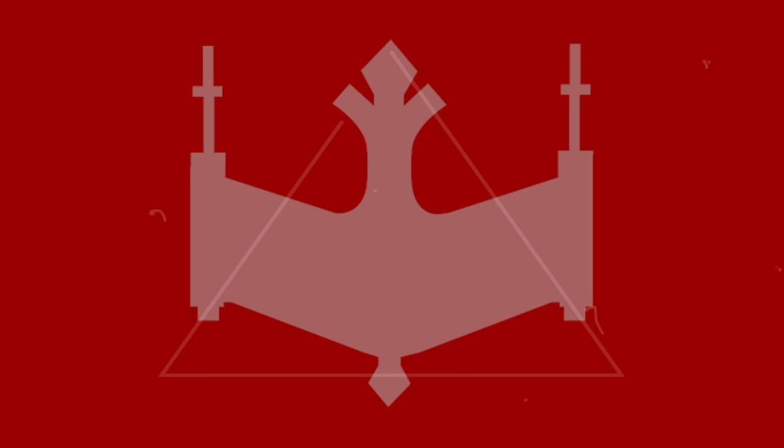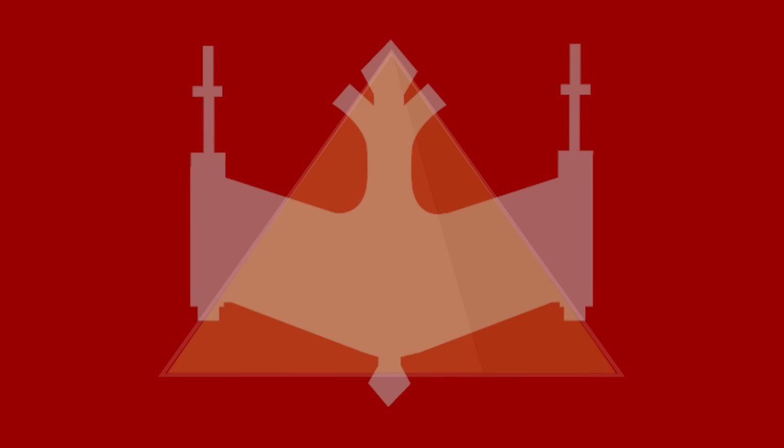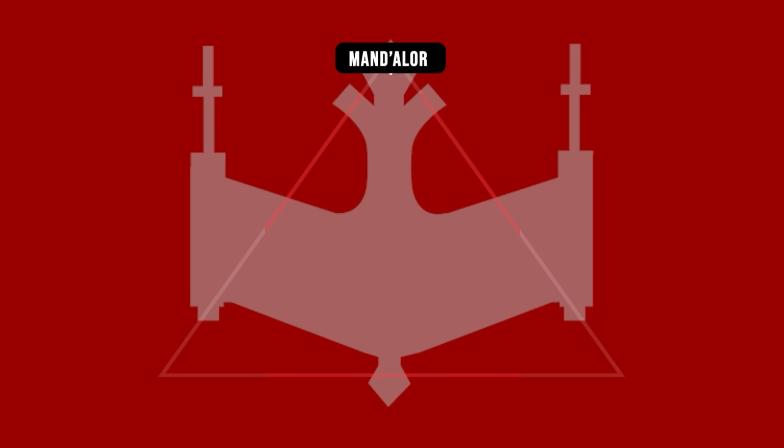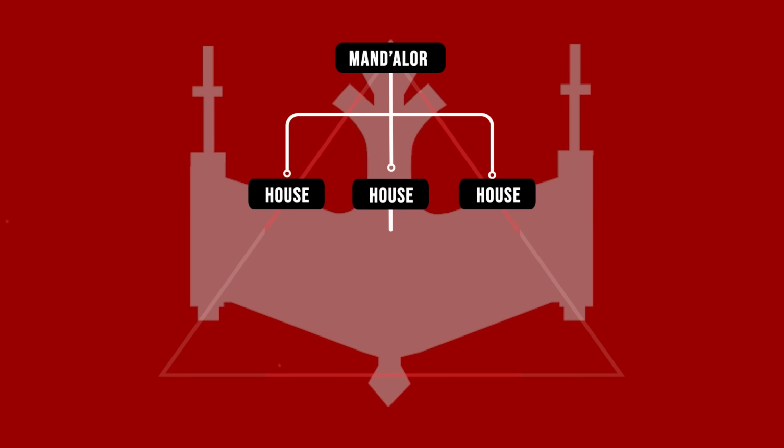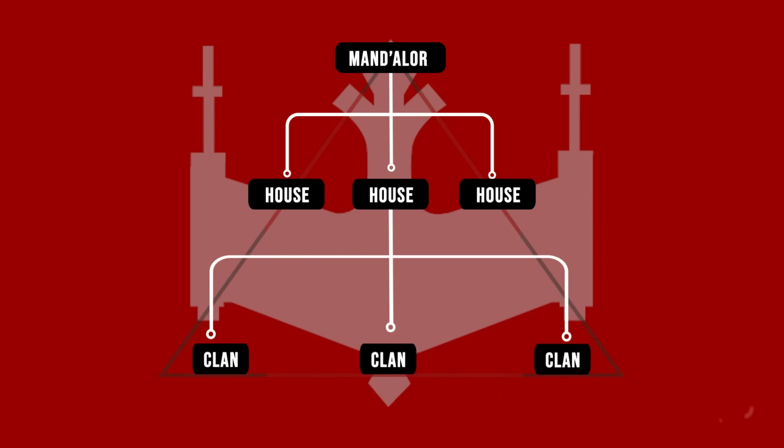Before we dive in, let's clarify the difference between a clan and a house. Mandalorian clan structure was like that of a pyramid, with the ruler, known as the Mandalore, on top. Below them were the political factions known as houses, which were made up of multiple family clans. Get it? Got it? Good.